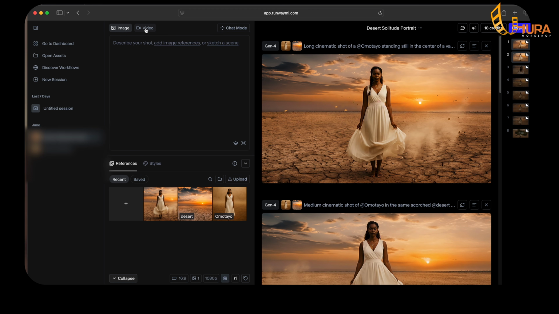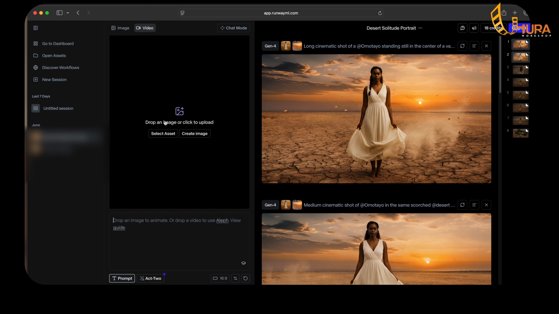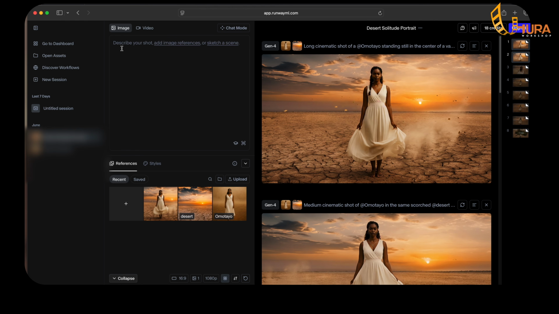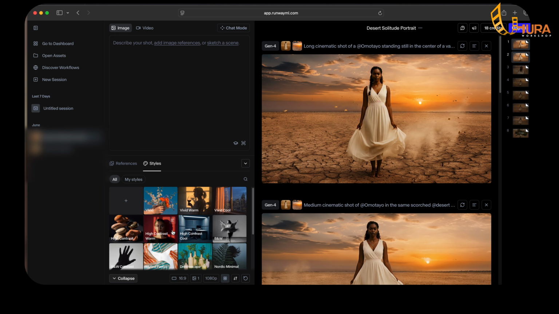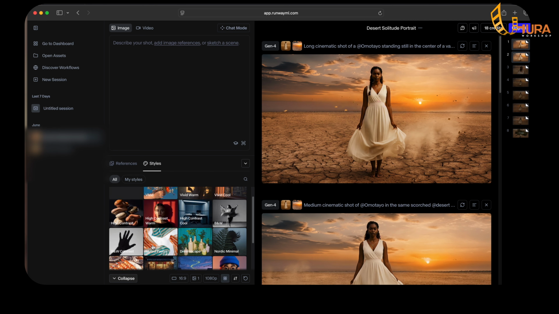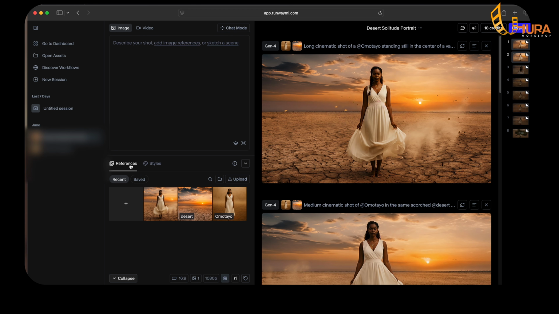So let me just go to the video mode first of all. In this video mode, if you bring in your image, for instance, the image of the lady that we created with ChatGPT, you can input it here and put in your prompts to convert that image into a video. But for me, I did not go through this route at first, right? I came back to image, and the reason I do that is because down here, as you can see, you have references and you also have styles, right? Style is basically the kind of style you want to emulate. The reason these references are so powerful is because you can create so many things from here.